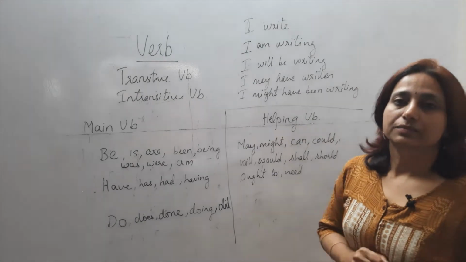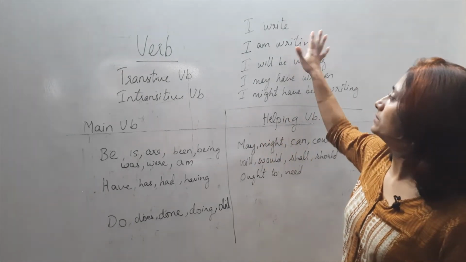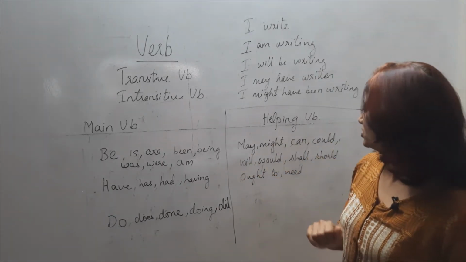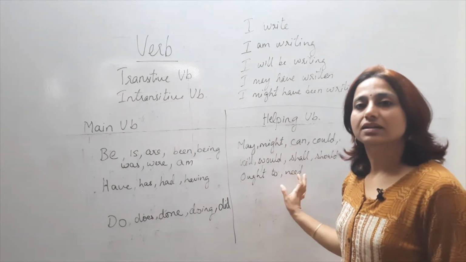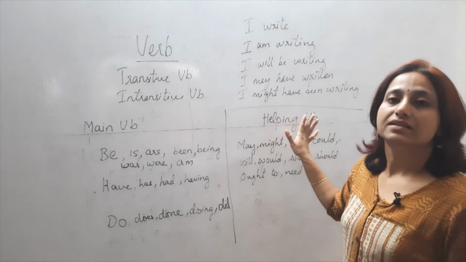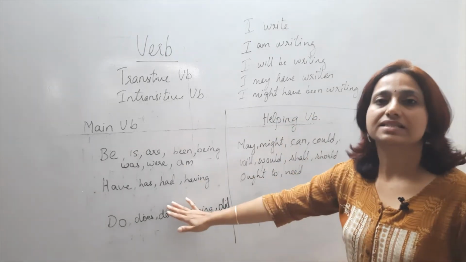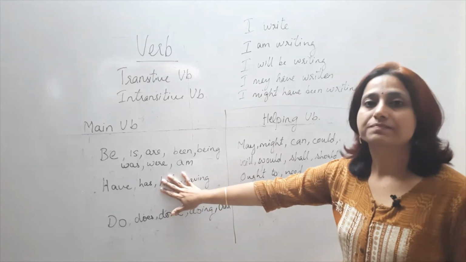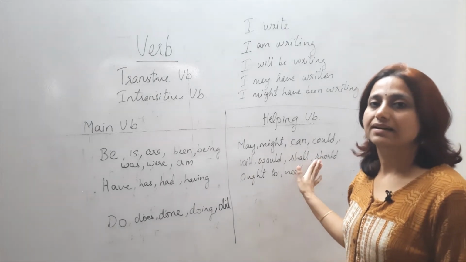What is a helping verb? Helping verbs are those that help the main verb. May, might, can, could, will, would, shall, should, ought to, need to. These are some of the helping verbs. And helping verbs remain helping verbs all the time. They cannot replace themselves to be main verb. But main verb can take the position of helping verbs.